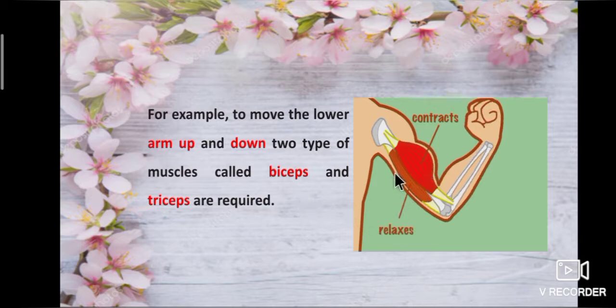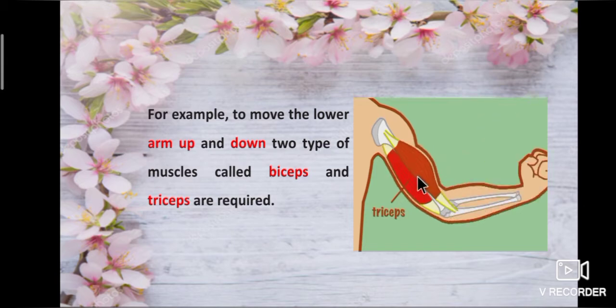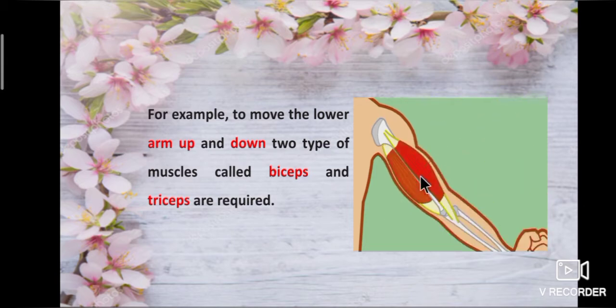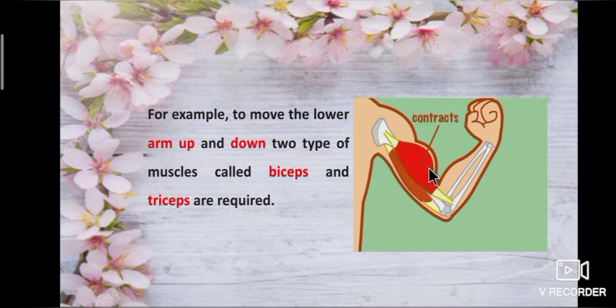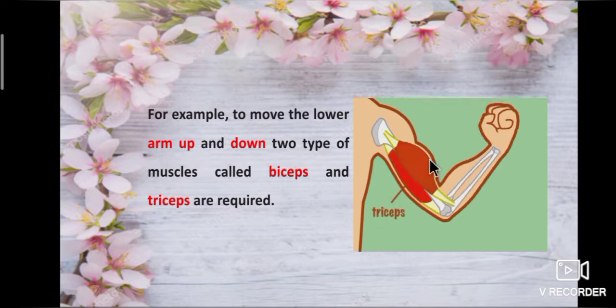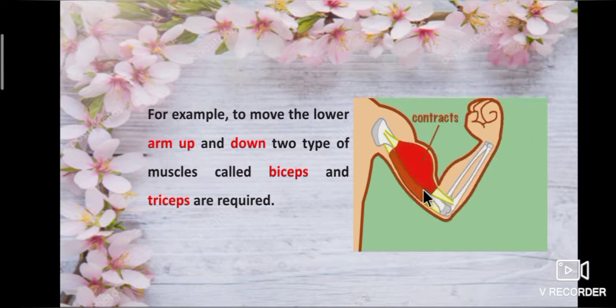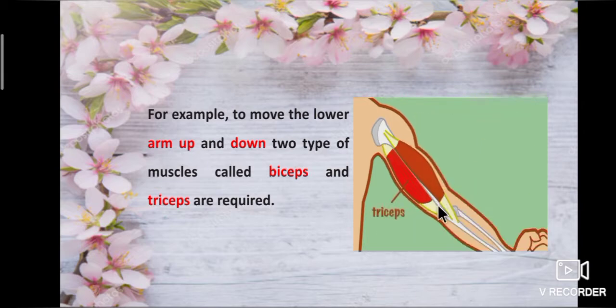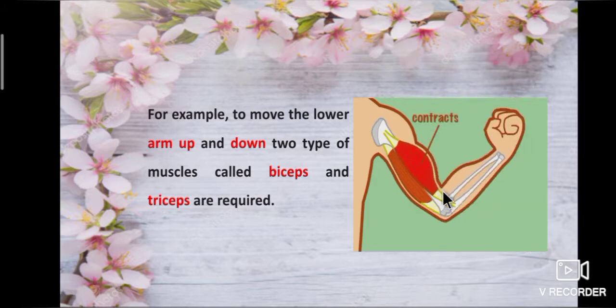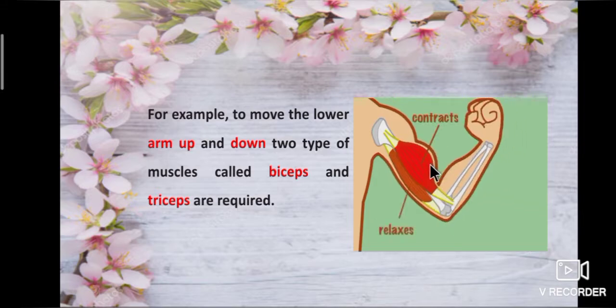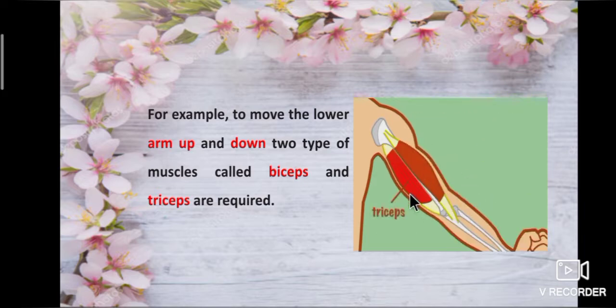When we raise our lower hand, the biceps in front become short by contraction. And the triceps at the back stretch to pull up the arm. When we lower our arm, the triceps at the back contract and biceps stretch to pull the arm down. Like that, the muscles are working.